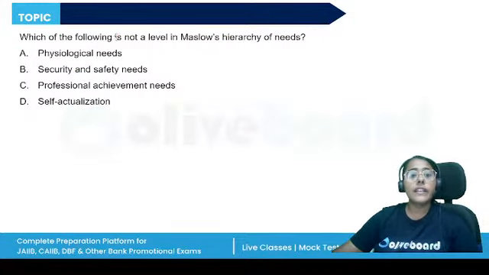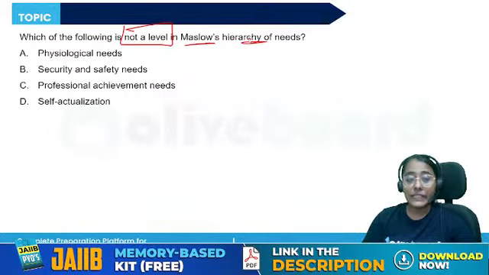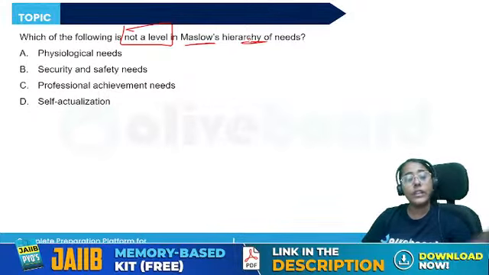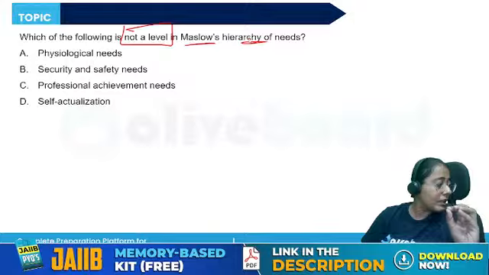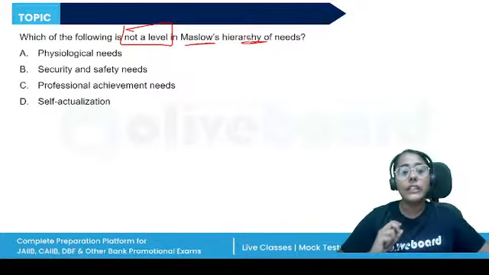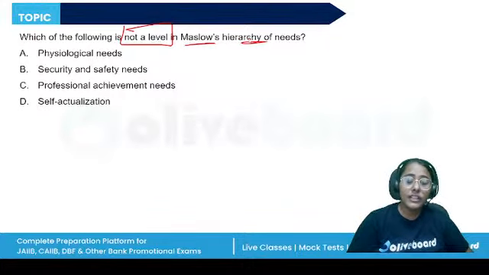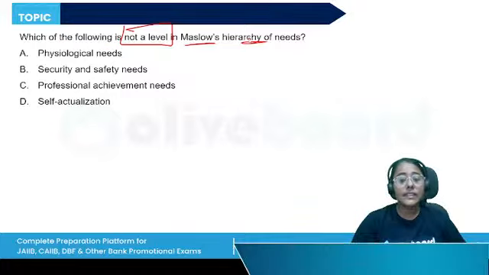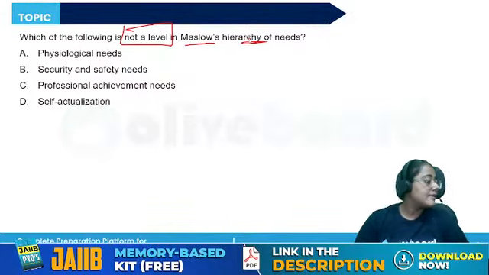Which of the following is not a level of Maslow's hierarchy of needs? The Maslow's hierarchy of needs was asked by the institute in the form of case study, right? So the different stages that we have studied in the pyramid, you need to remember. Which of the following is not a level? Physiological needs, security needs, and safety needs, professional achievement needs, or self actualization.